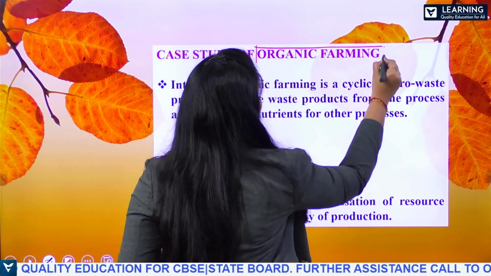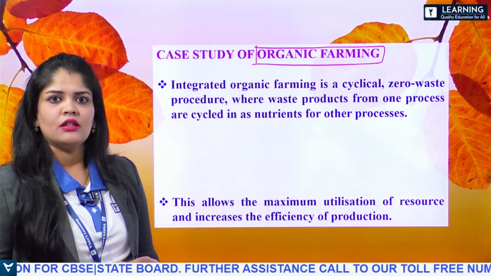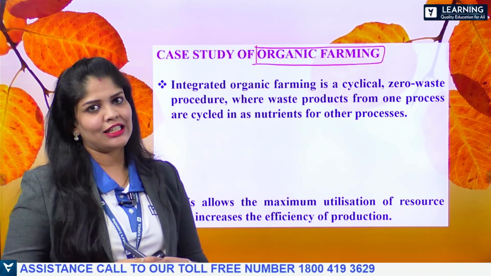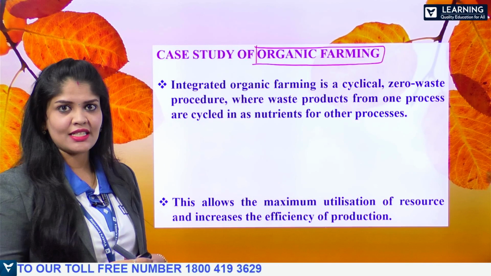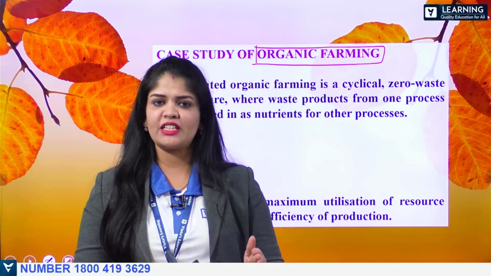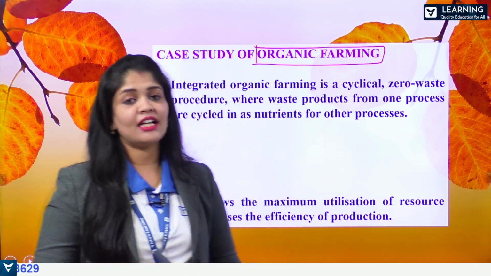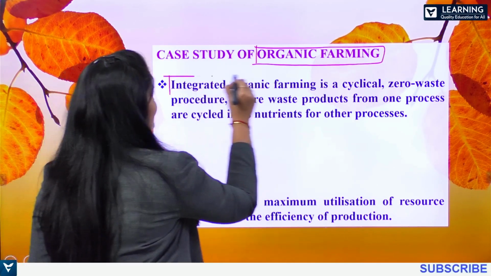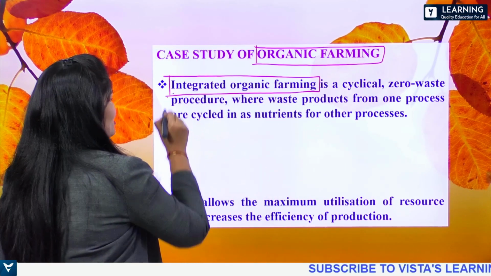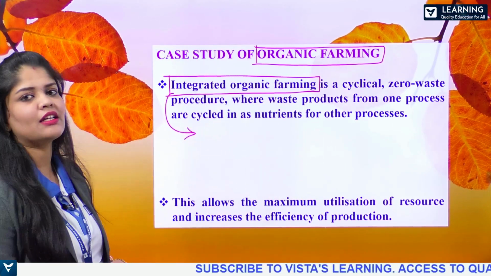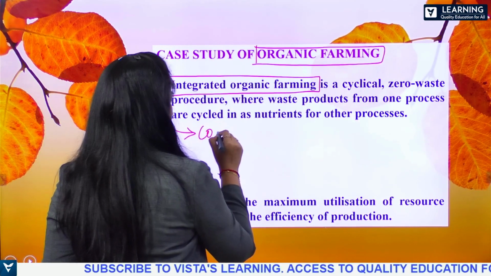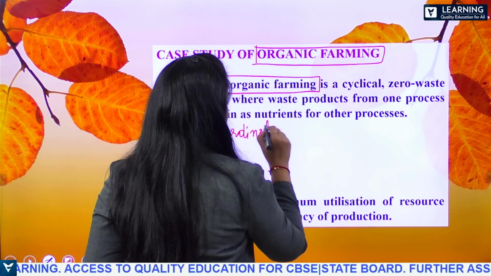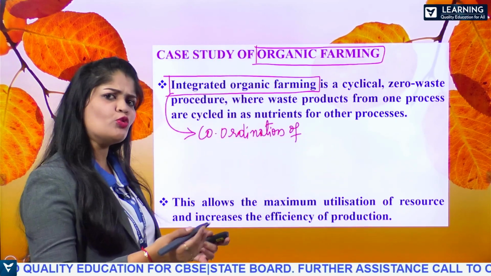The only solution is using, as much as possible, less inorganic fertilizers, that is the chemical fertilizers, and replacing the use of these chemical fertilizers with organic farming. For that, one of the best solutions is to employ integrated organic farming. As we already know, integrated is nothing but the coordination of more than two processes.